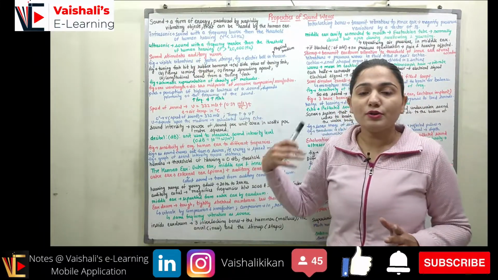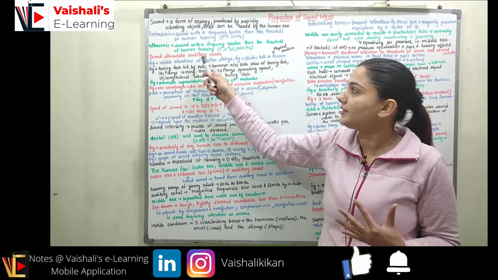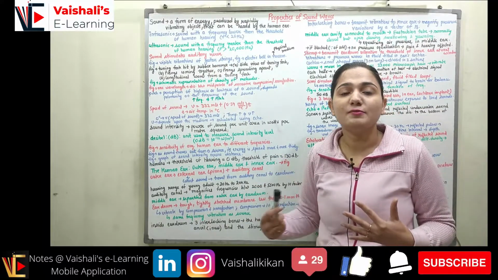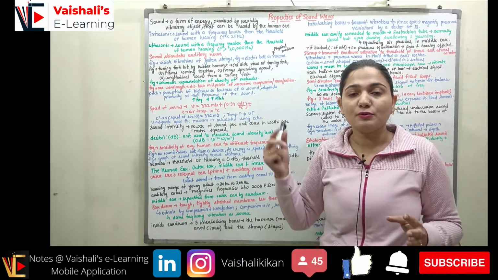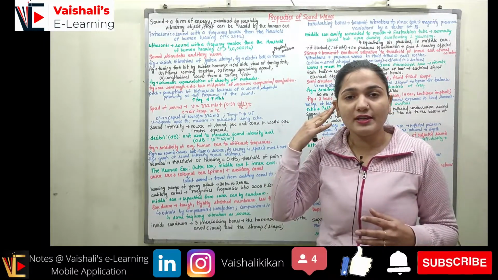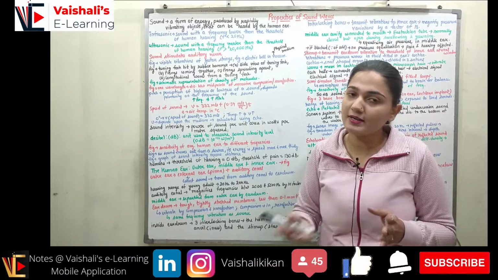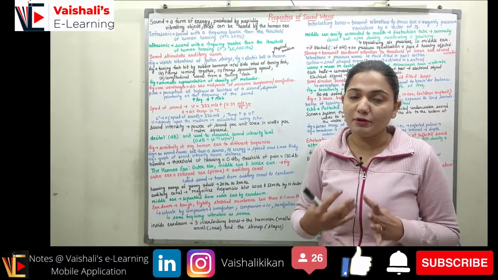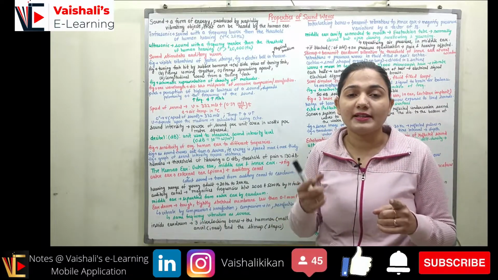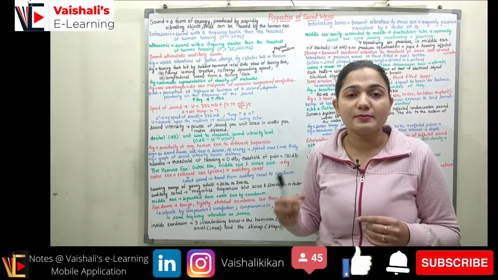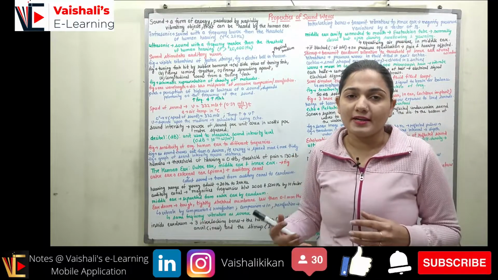So what does sound do to the human ear? It stimulates the auditory nerve, and when the auditory nerve is stimulated, it sends a signal from the ear to the brain. As soon as we get vibration on the ear, the vibration stimulates the auditory nerve. How it is done, I am going to tell you when I talk about the functioning of the human ear, right? The auditory nerve acts like a carrier which transmits the electrical signal from the human ear to the brain, and the brain decodes what is said, right?